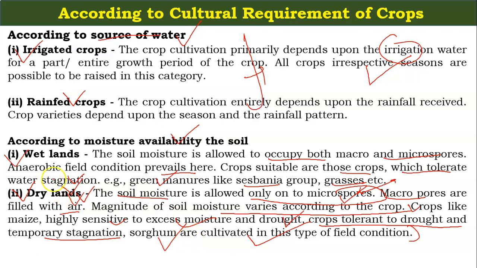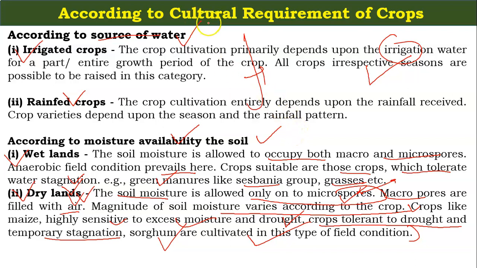So we can see from here that different types of crops require different types of conditions. So our motive is to define and classify the crops according to their requirement. The requirement may be water, moisture, commercial, seasonal, whatever it is.